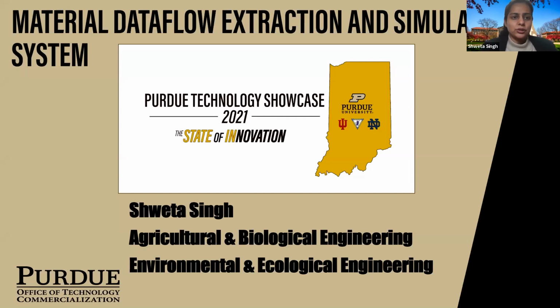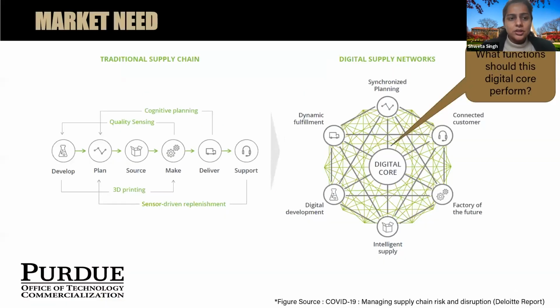In this video, I'm going to talk about the material data flow extraction and simulation system that we have created to map the manufacturing networks. The reason we have developed this tool is that there is a huge push towards moving from our traditional supply chain management system, which is more of a linear system from developing to planning to the production, and then there is some feedback if there are any disruptions. So it's basically an inventory management system rather than looking into the network in depth.